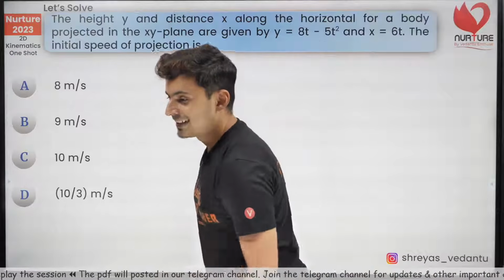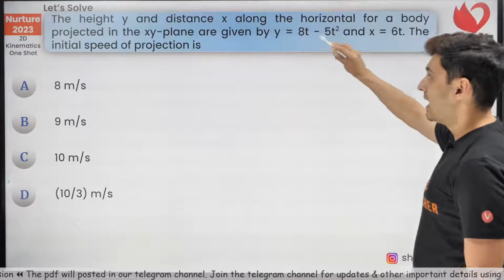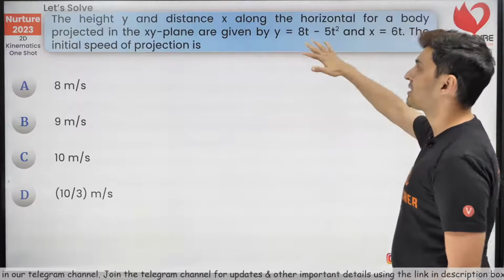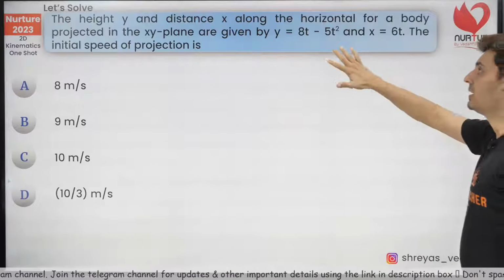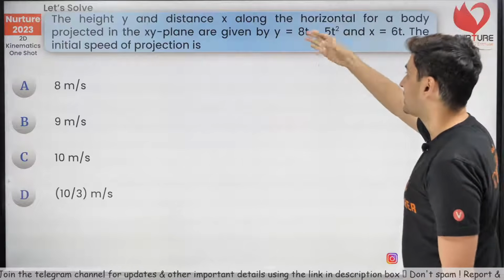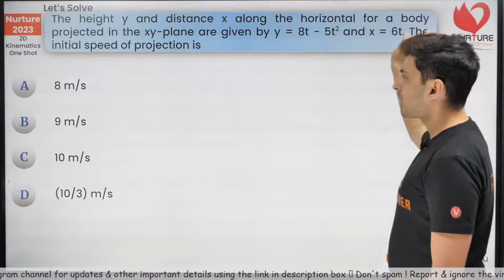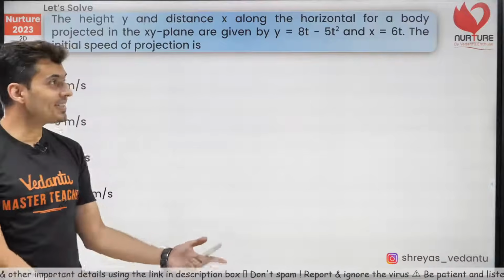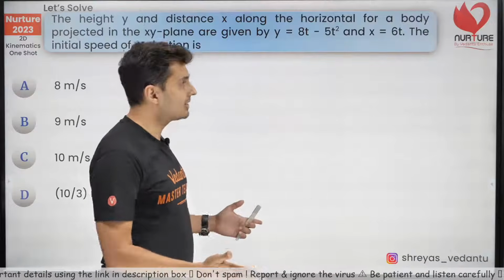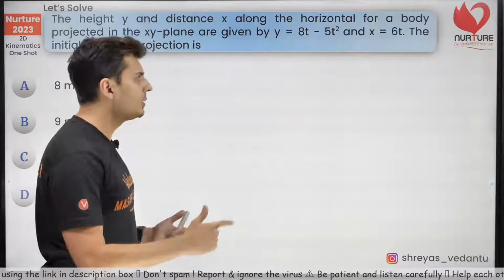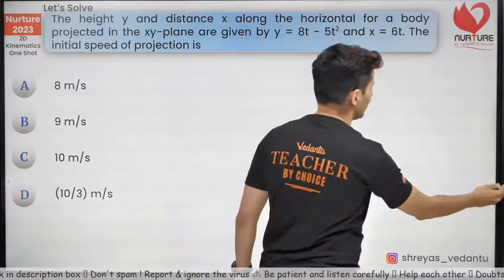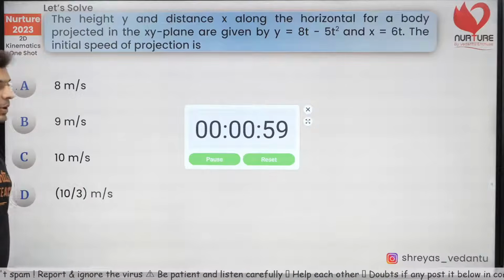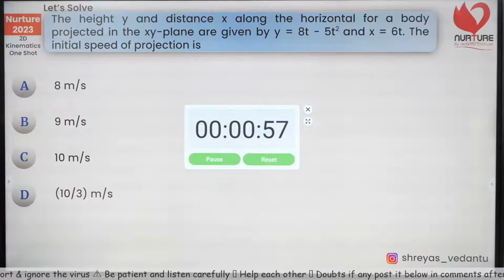Beautiful question. Height y and distance x along the horizontal of a body which is thrown in the xy plane is given like this. Y is a function of time, x is a function of time. What is the initial speed of projectile? Very good question. The equations of the projectile are given in y and x, and they are asking what the initial speed of the projectile motion is. Let's give 1 minute for this question and see how many of the warriors are able to solve this.